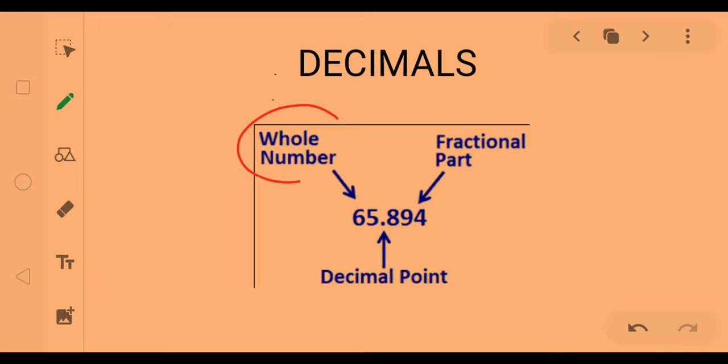The left side of the decimal is called the whole number part. The right side, after the decimal, is called the fractional part. In between the whole number and the fractional part, the point is called the decimal point.